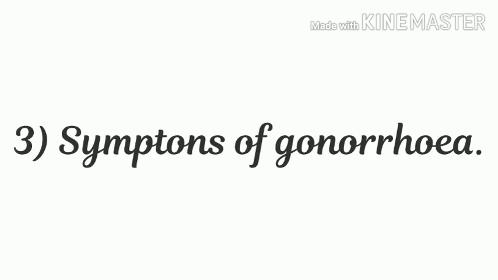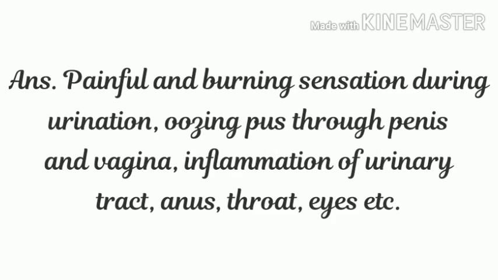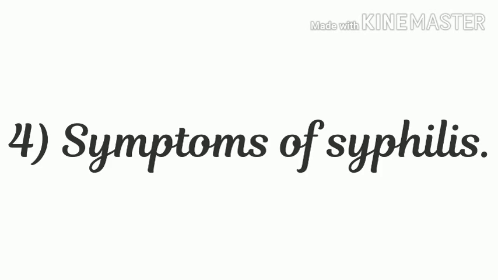Number 3. Symptoms of gonorrhea. Answer is painful and burning sensation during urination, oozing pus through penis and vagina, inflammation of urinary tract, anus, throat, eyes, etc. Question 4.